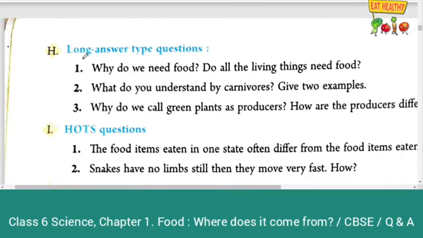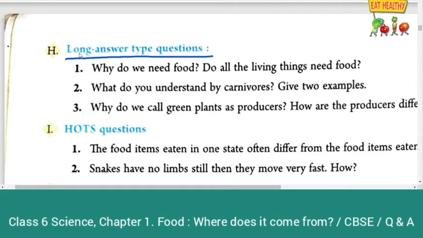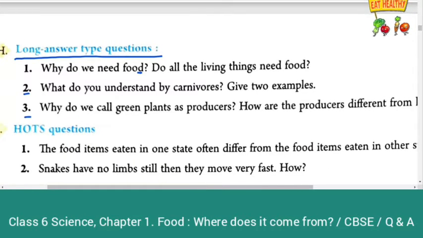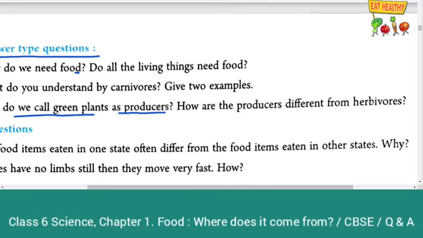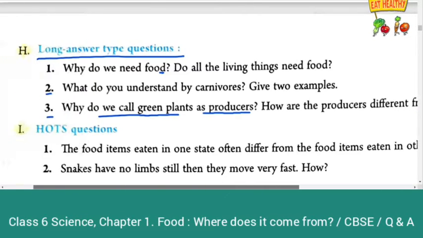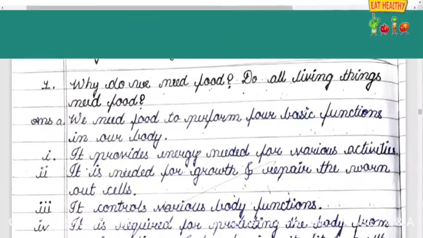Section H, long answer type questions. First question, why do we need food? Do all living things need food? Second question, what do you understand by carnivores? Give 2 examples. Third question, why do we call green plants as producers? How are the producers different from herbivores? So we will see these long answer type questions one by one.